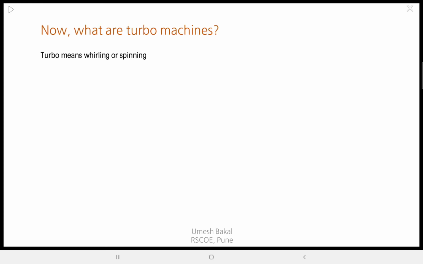Now what is a turbo machine? Correct. So now what are turbo machines? Turbo itself means a whirling or spinning fluid machine with component. So a turbo machine must be a machine which has a continuous rotating element. So a fluid machine with components which are continuously in rotational motion, or which continuously execute a rotation, all such fluid machines are termed as turbo machines.